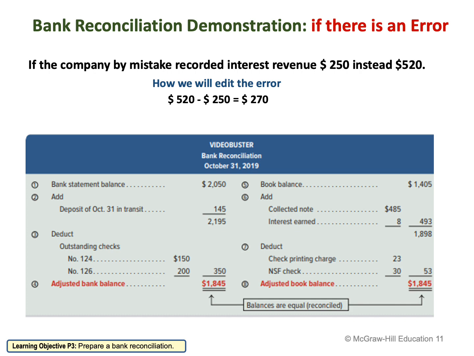I'm going to take this 270 and record it as an error. Why? Because there was a mistake. I should have recorded 520 and I only recorded 250. To fix the error, I have to add 270 more.